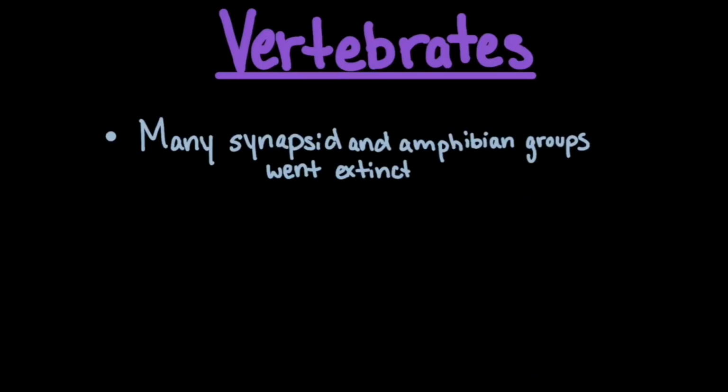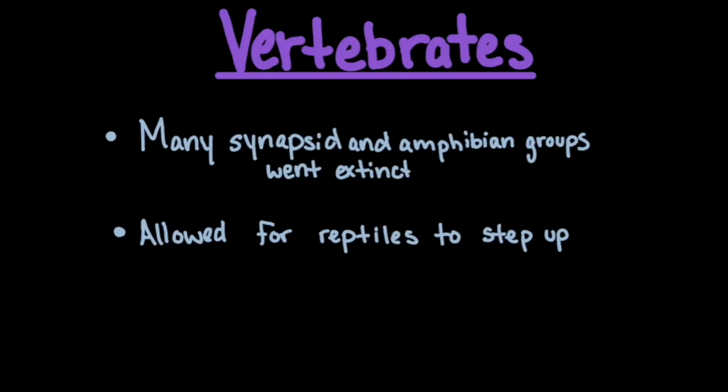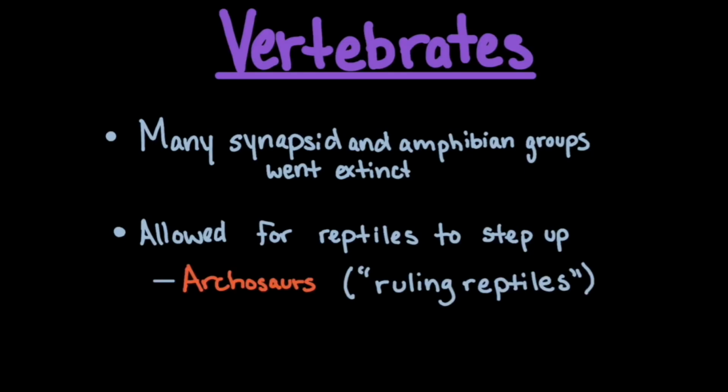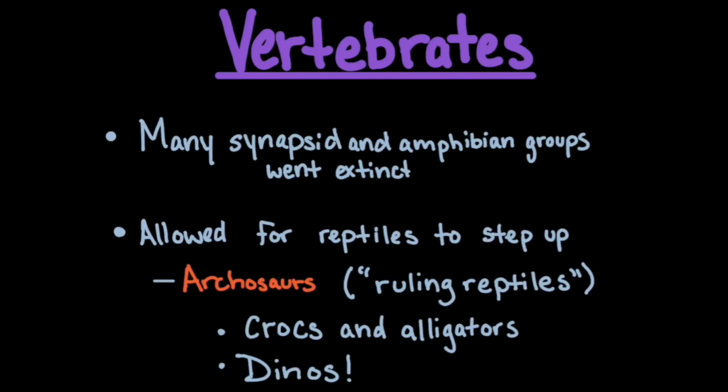Many synapsids and primitive reptile and amphibian groups were now extinct. The aftermath of the extinction event allowed for new groups, reptiles, to step up. Archosaurs, or the ruling reptiles, evolved in the early Triassic. This group of reptiles contains crocodiles, alligators, dinosaurs, and some other related reptiles.